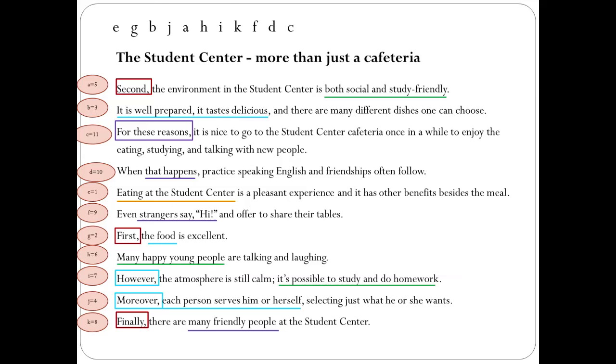But what you should remember is to use the cohesive ties to lead your reader. If you name different arguments, you can use first, second, third, and so on. If you provide supporting evidence for your arguments, you can use cohesive ties such as however, if you're contrasting something, moreover, if you're adding something, and so on.